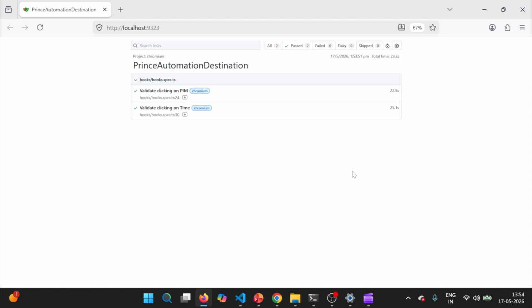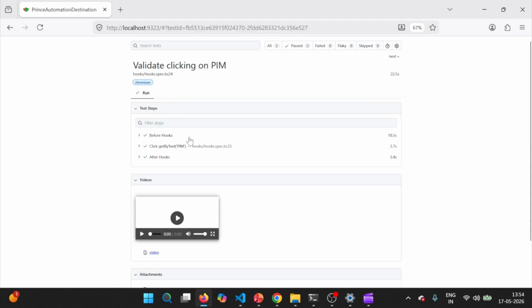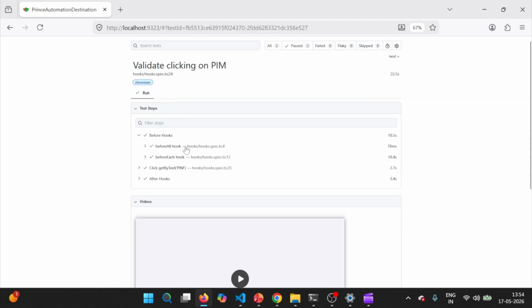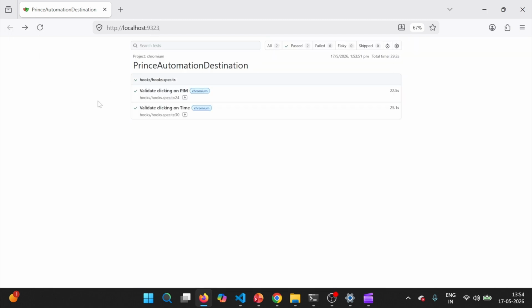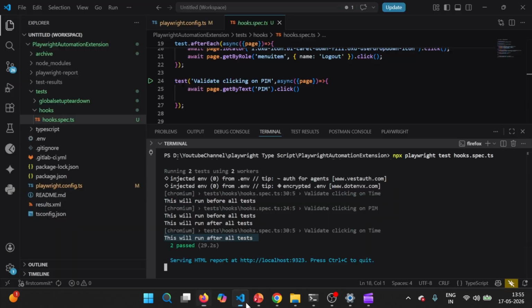Now if I show you the report, here also you will see for this test case beforeAll is executed, and similarly for the second test case beforeAll is executed, because they are using separate workers. So this is how hooks behave. To overcome this, there comes a concept of global setup and teardown.